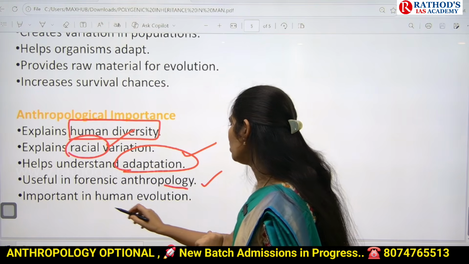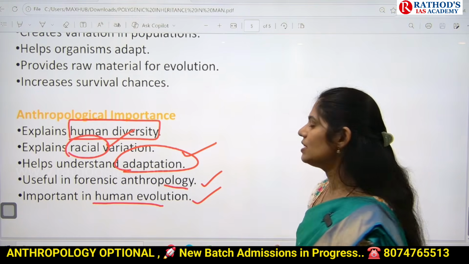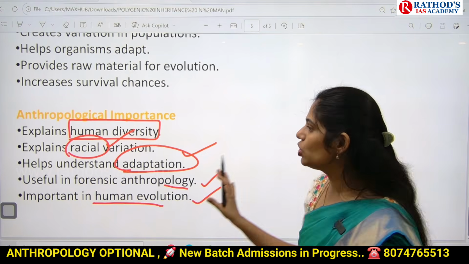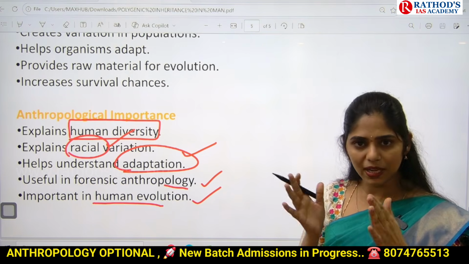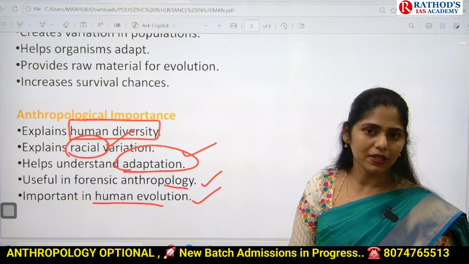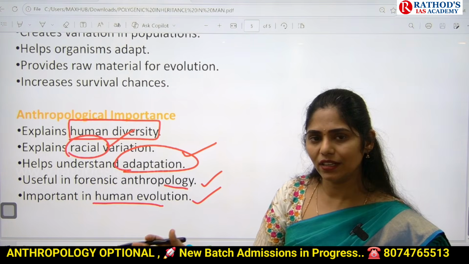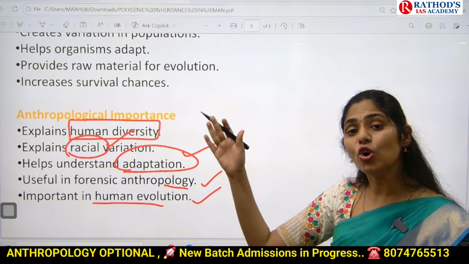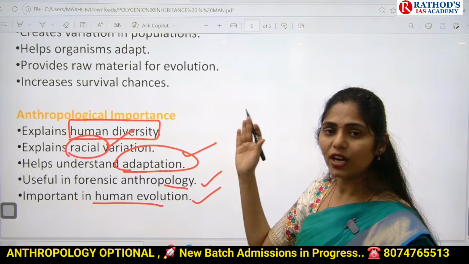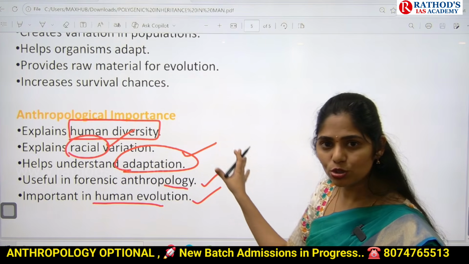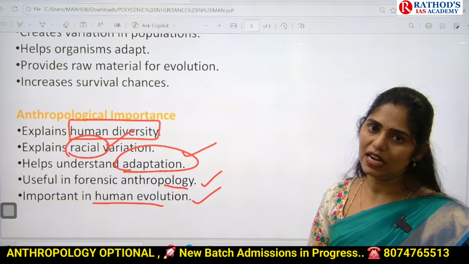And next one is, it is also helpful to understand human evolution. In this human evolution, we will understand how humans had evolved from apes. There is Australopithecus, and this one is Homo erectus, Homo neanderthals, Homo sapiens. So how humans had developed or evolved, we will be understanding through this polygenic inheritance.